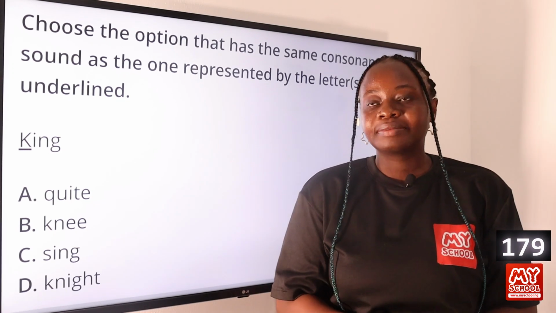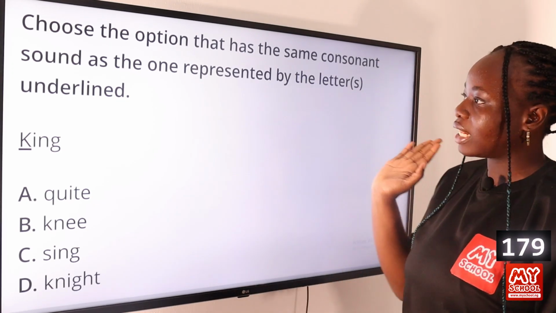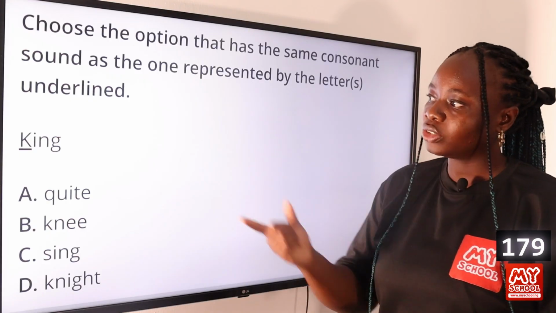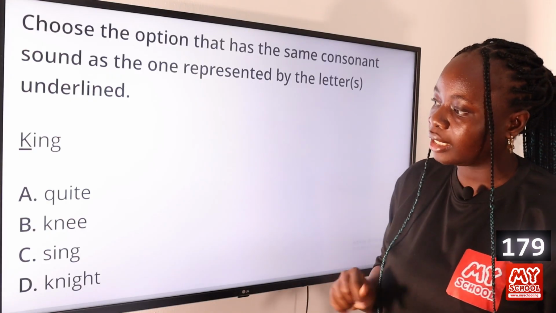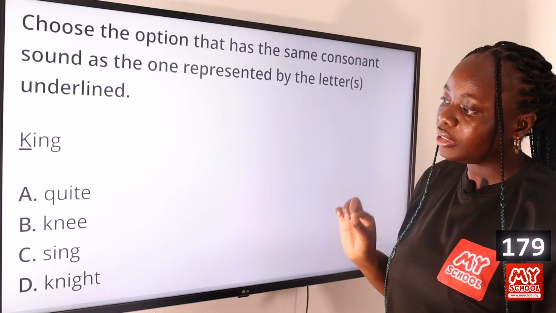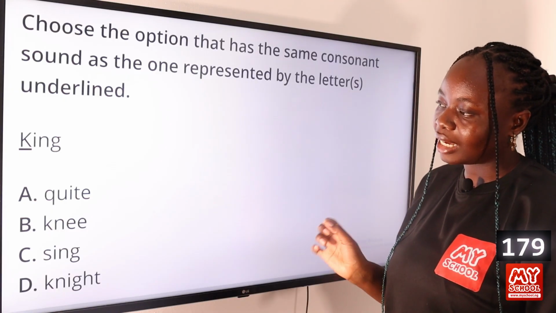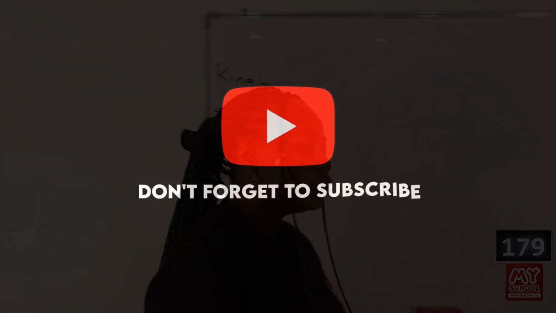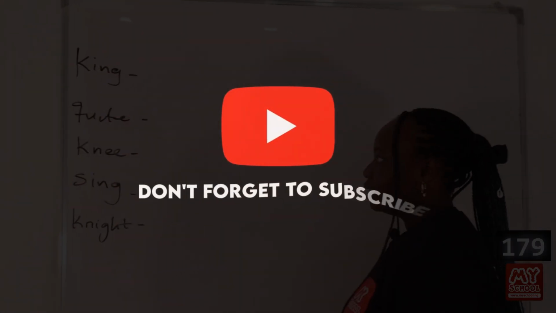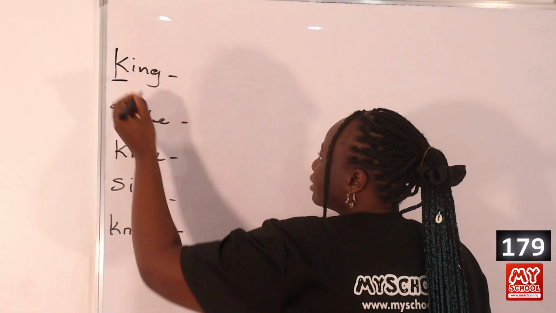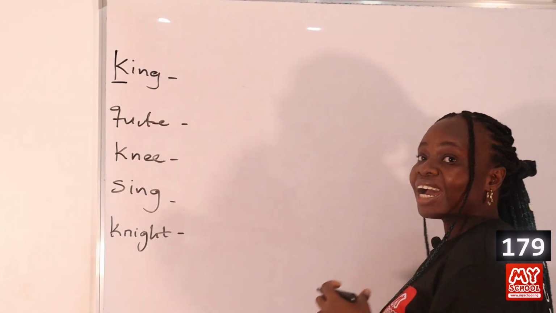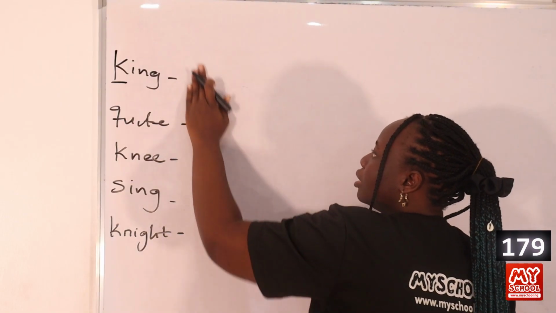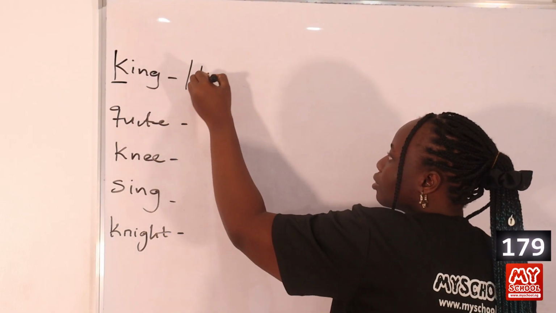Question 179. Again, we have to choose the option that has the same consonant sound as the underlined letter. The word is king. The underlined letter is the letter K. Option A, quite. B, knee. C, sing. And D, night. So let's go to the board to transcribe the consonant sounds. So for the word king, the underlined letter is the letter K and it is pronounced K. So we have K here.